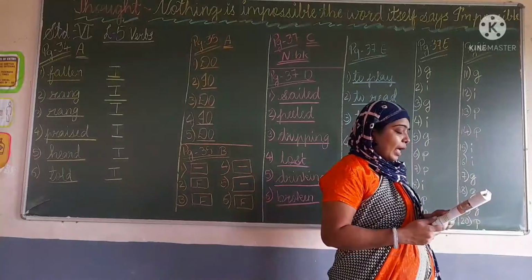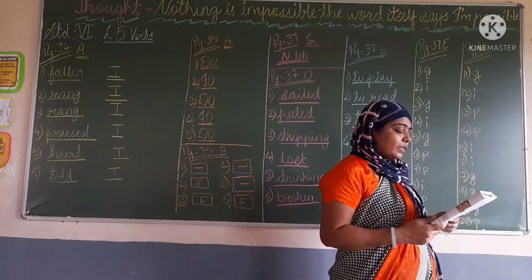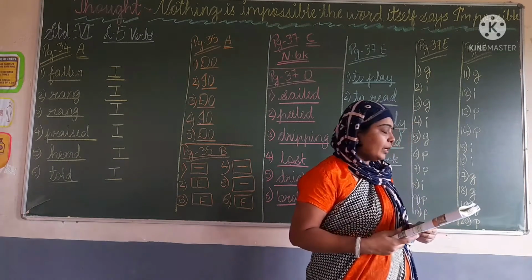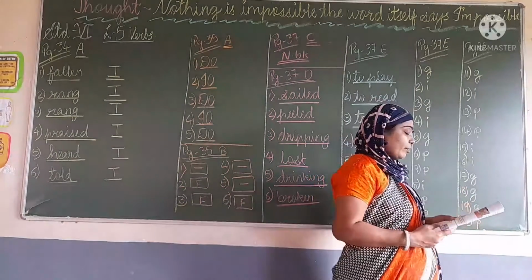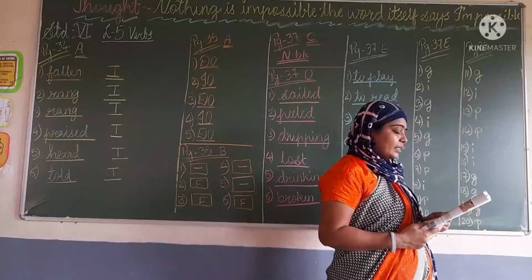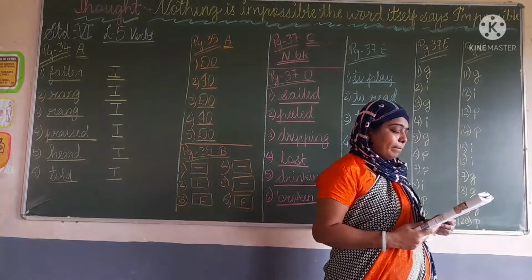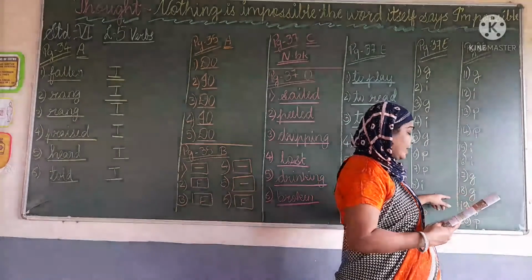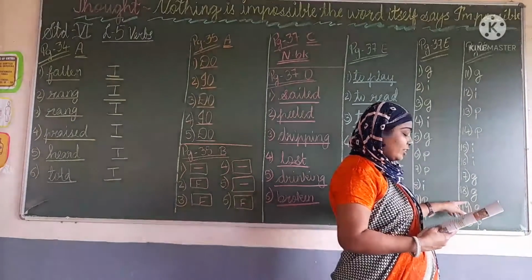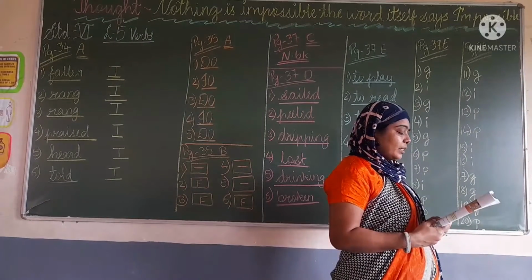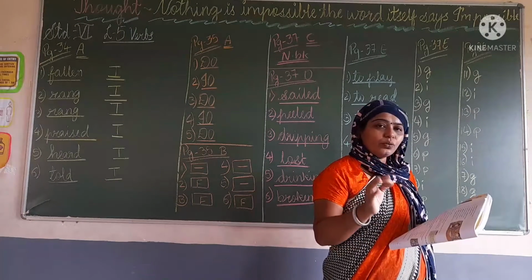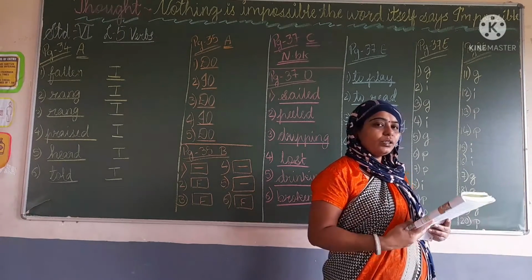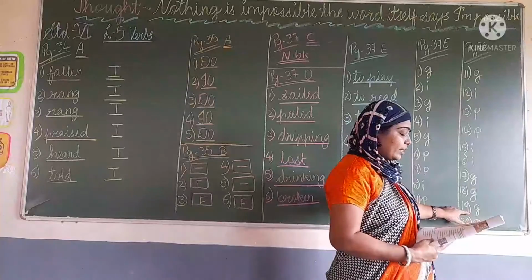Now G1, helping others is an attribute. Here helping is again the gerund, so write there G. Then next is reading is their favorite pastime. Here also reading is the gerund, so write there G. Walking is a good exercise. Walking is also the gerund, so write there G.